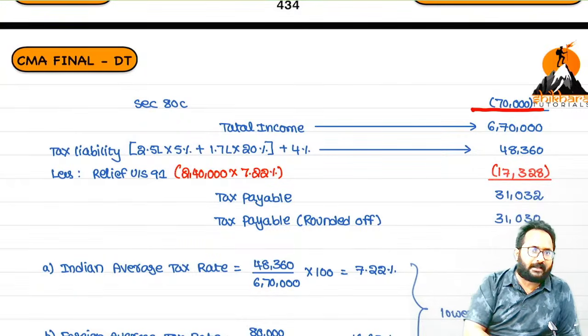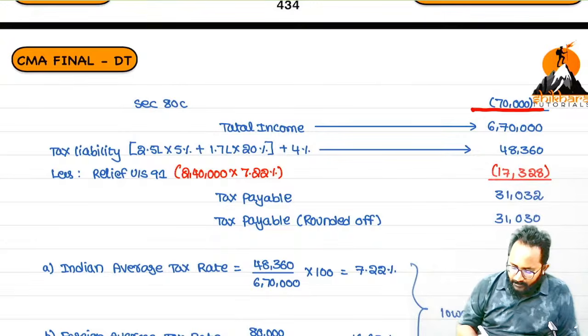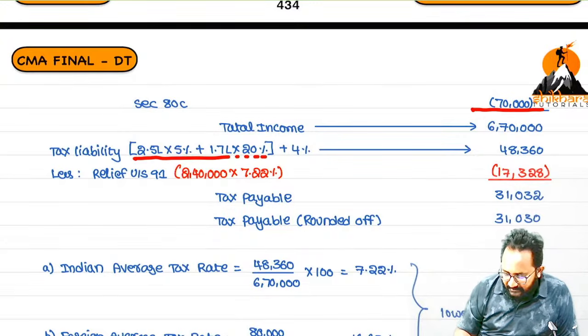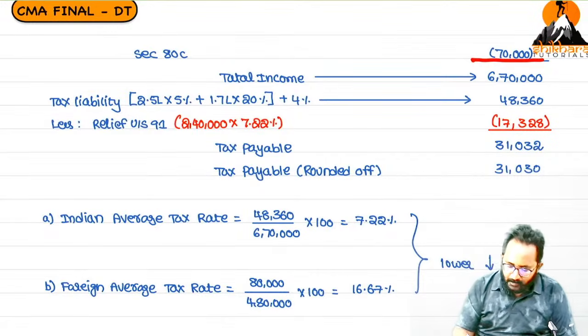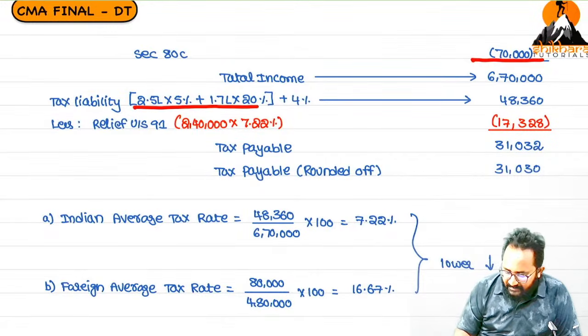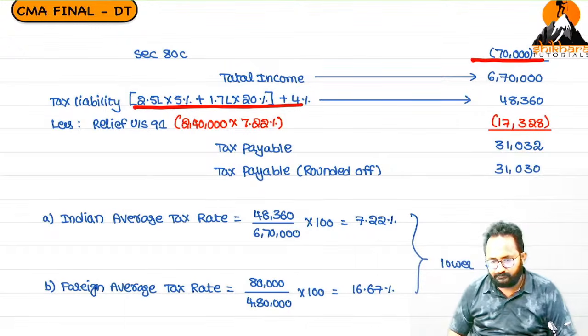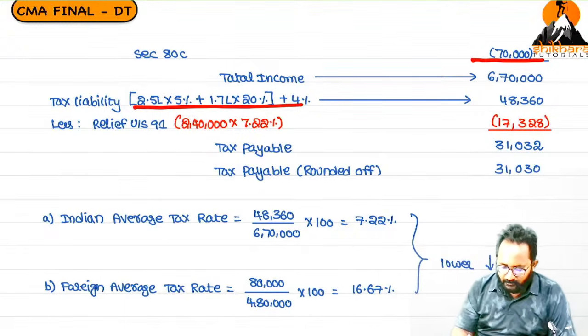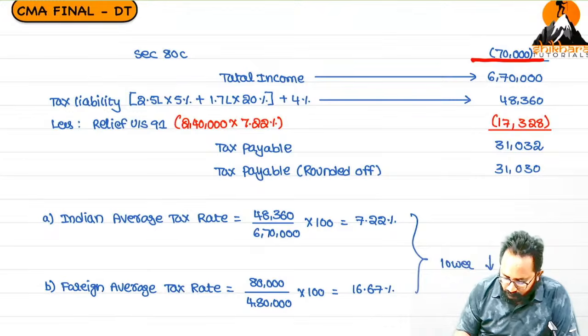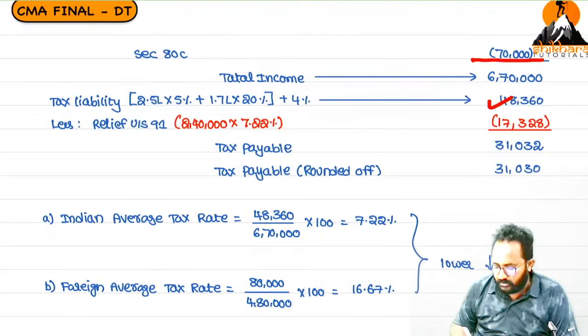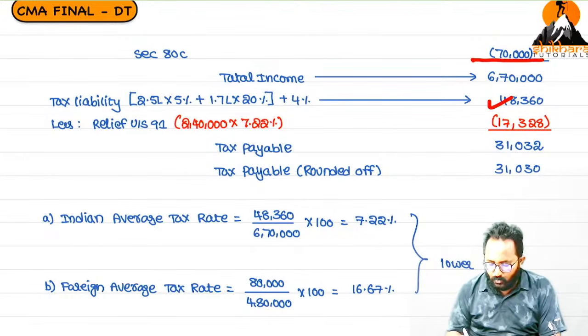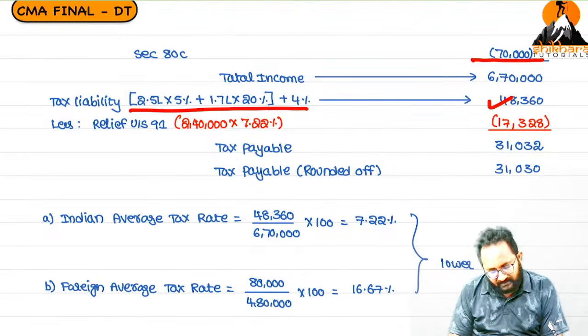So next we have to calculate gross tax. Please apply the tax rates and confirm whether this computation is correct or incorrect also. Please apply the tax rates and you will get the tax liability. How much tax liability will you get? 48,360, including surcharge and health and education cess we calculated.